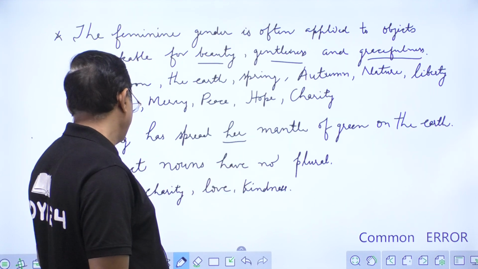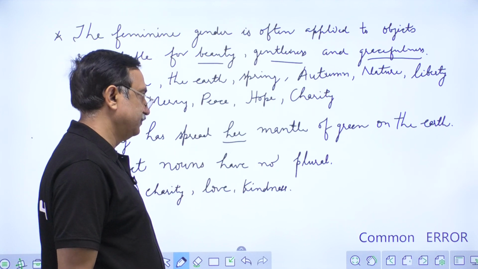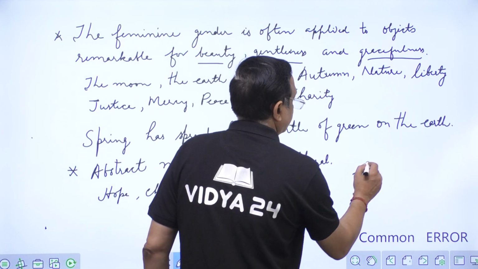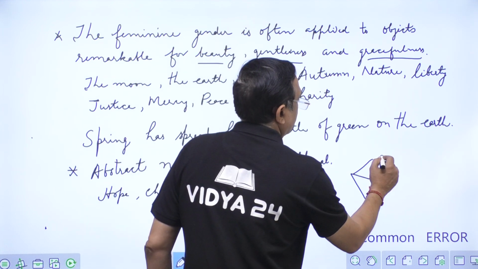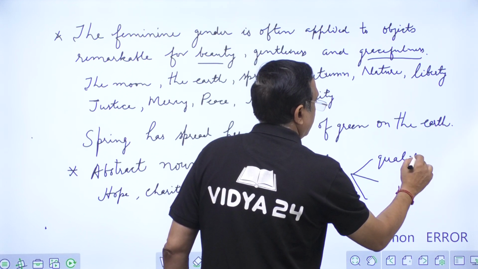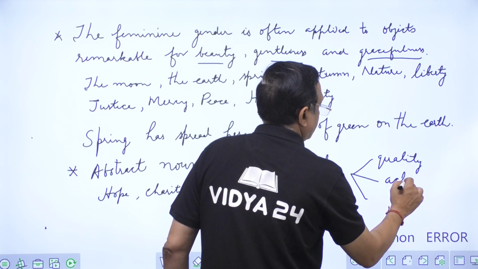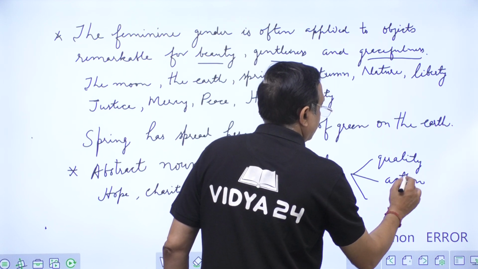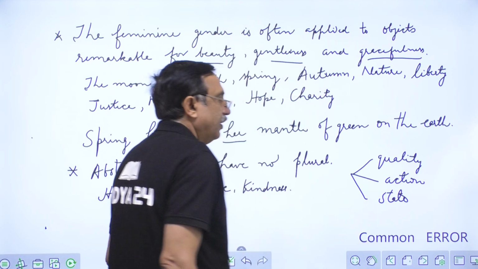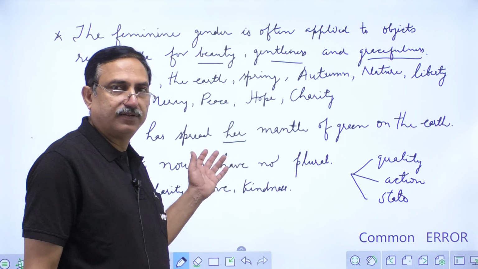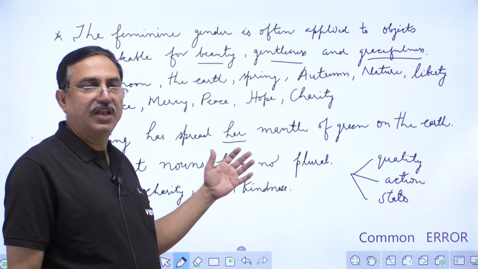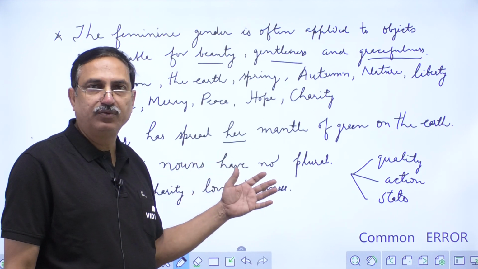Next rule, abstract nouns have no plural. Actually, abstract noun is in the form of three things: quality, action, state. Quality is intelligence, action is theft, laughter, or state is childhood, motherhood.